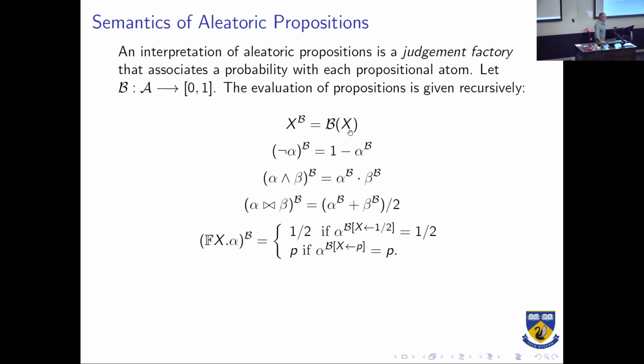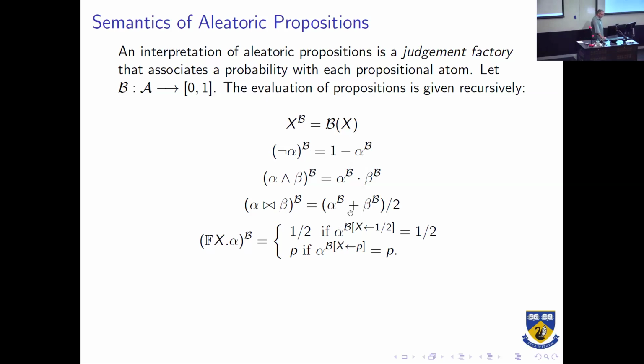An atomic proposition is just this probability. Negation is 1 minus A. Conjunction is independent. So every time we evaluate any proposition, it's an independent probabilistic event. So we can just multiply them together. Very simple. The expectation operator is just the average of two probabilities.